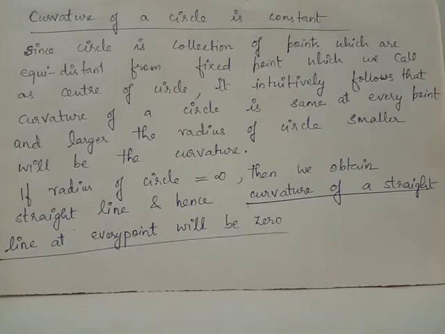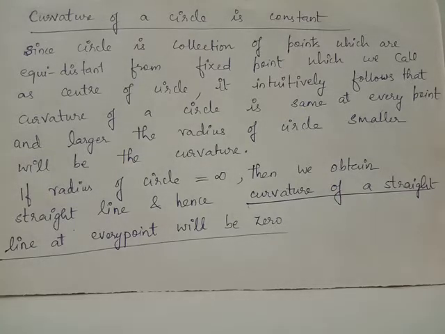Curvature of a circle is constant. From the fact that a circle is a collection of points which are equidistant from a fixed point, which we call the center of the circle, it trivially follows that the curvature of a circle is the same at every point, and the larger the radius of the circle, the smaller will be the curvature.